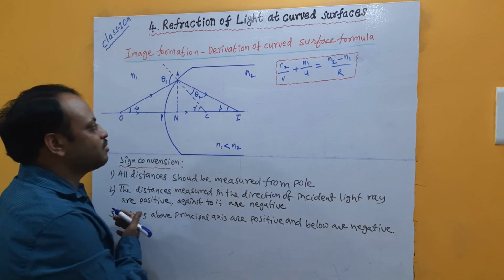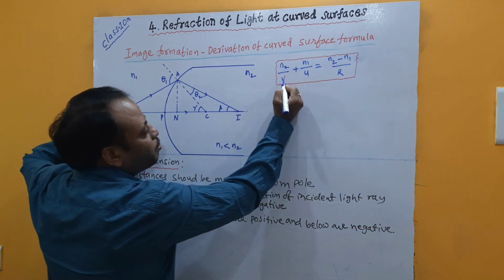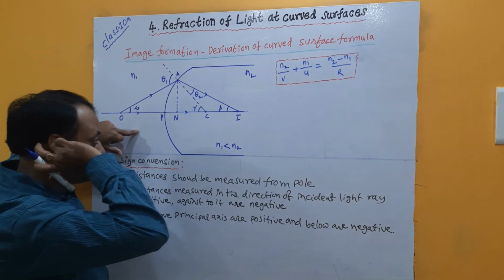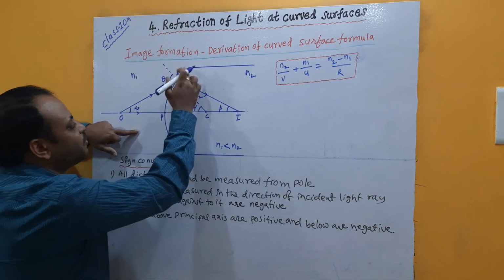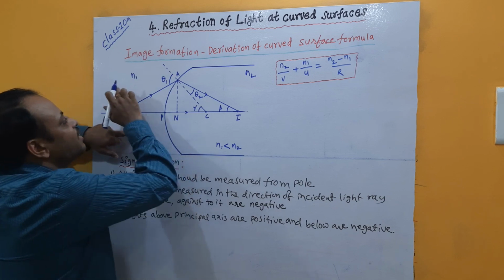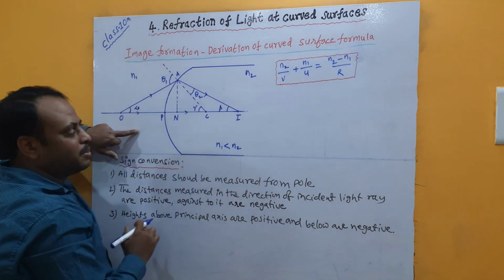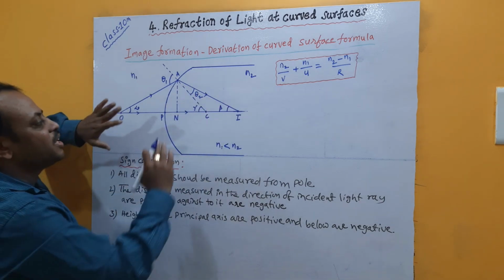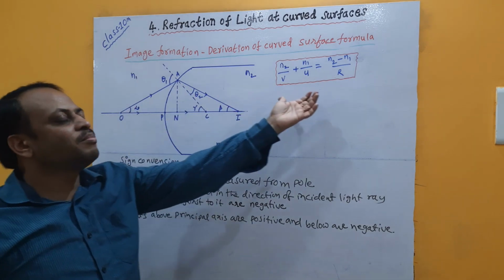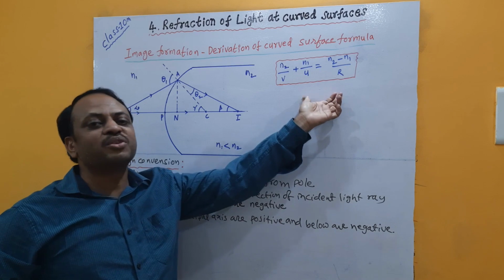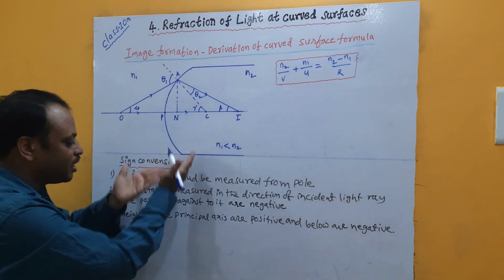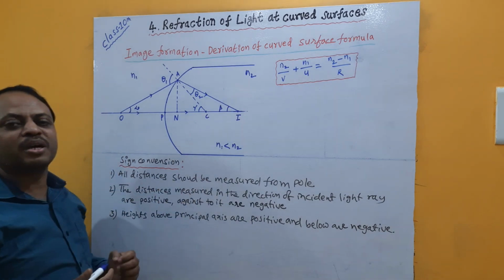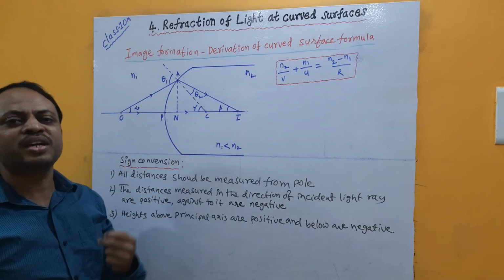Now according to sign convention rules, here n2 by v, we got this formula for a particular case. That case is nothing but an object placed in front of a convex surface, light rays entering from rarer medium to denser medium. n1 is a small value compared to n2. In this case we got this situation. From that situation, to get a formula which can be used for every situation, according to these rules of sign convention, we have to get a formula. That formula will become a generalized formula, which can be used for any other case.